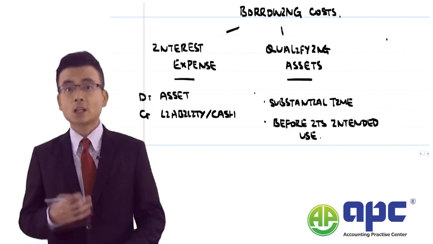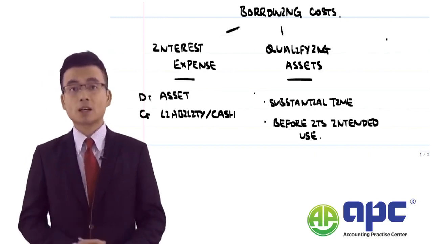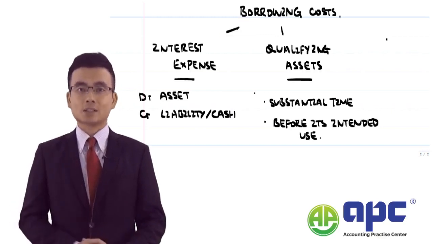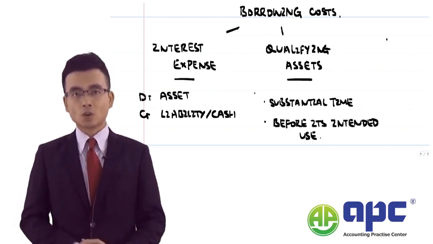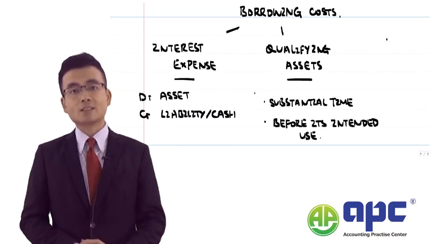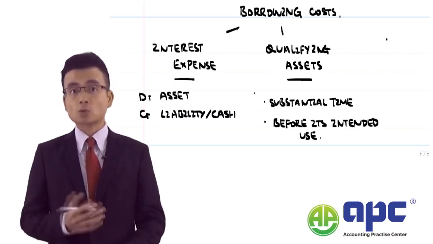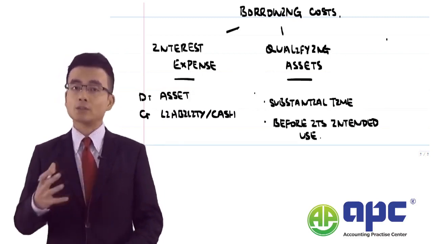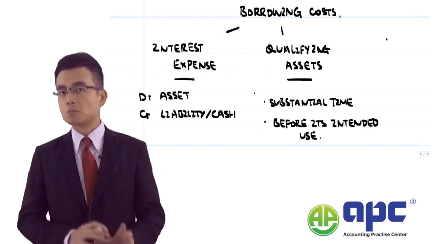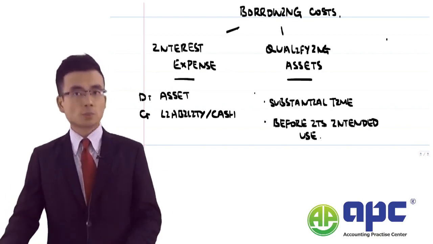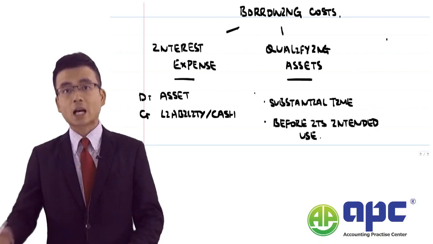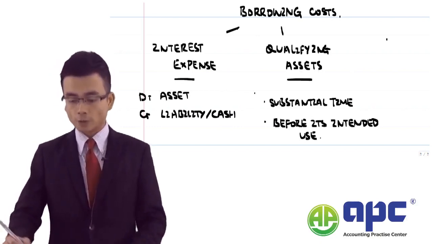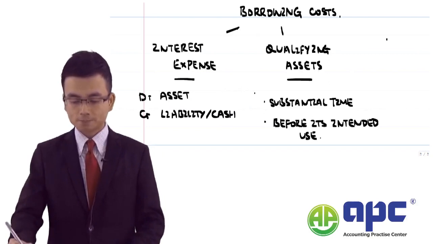We can capitalize the interest expense in circumstances where we are going to build an asset and that asset has not reached its intended use yet. Of course, it needs a substantial period of time to complete, and it is not yet in usable condition. If that's the case, we can capitalize the interest expense which relates to the loan for the particular asset.